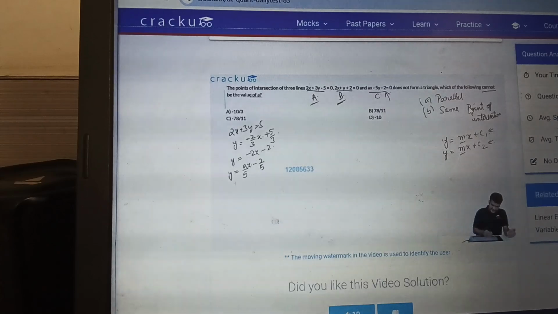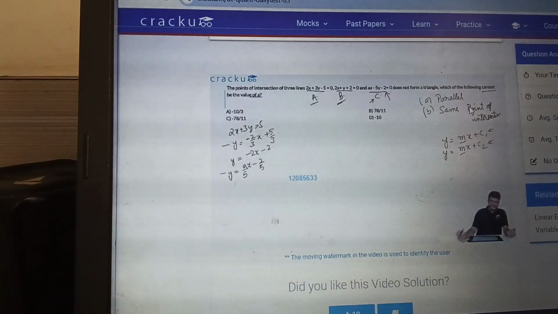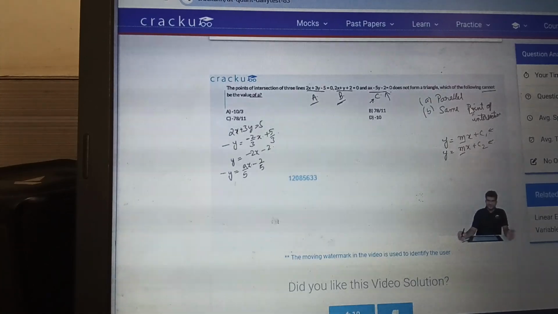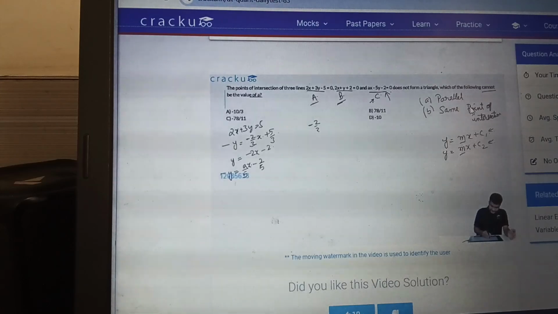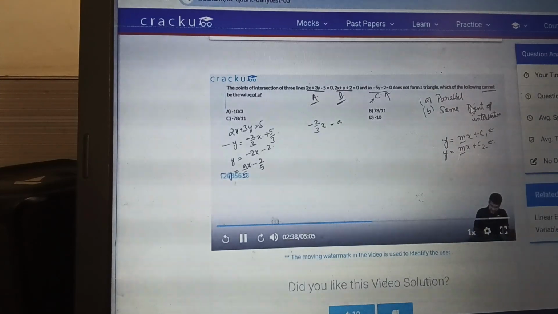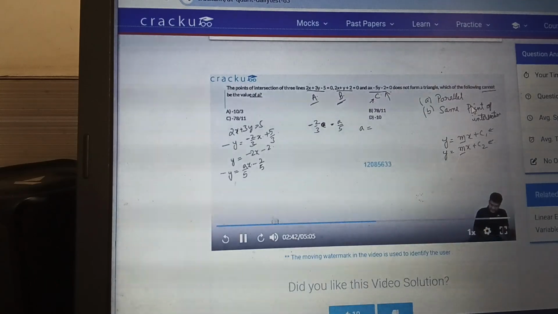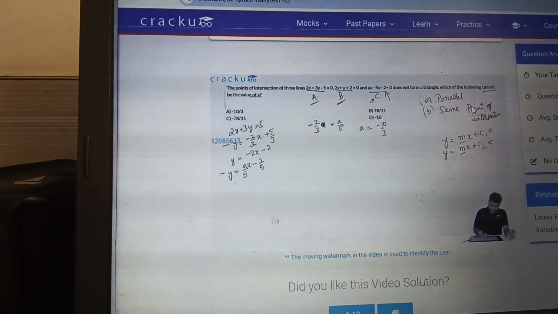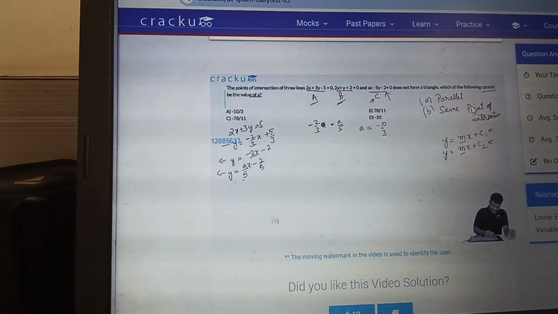So if the third line, that is C, is parallel to A, that is if the third line and the first line are parallel to each other, their slope should be the same. Minus 2 by 3 should equal a by 5, or the value of a is equal to minus 10 by 3. If the third line is parallel to the second line, again their slope should be the same.